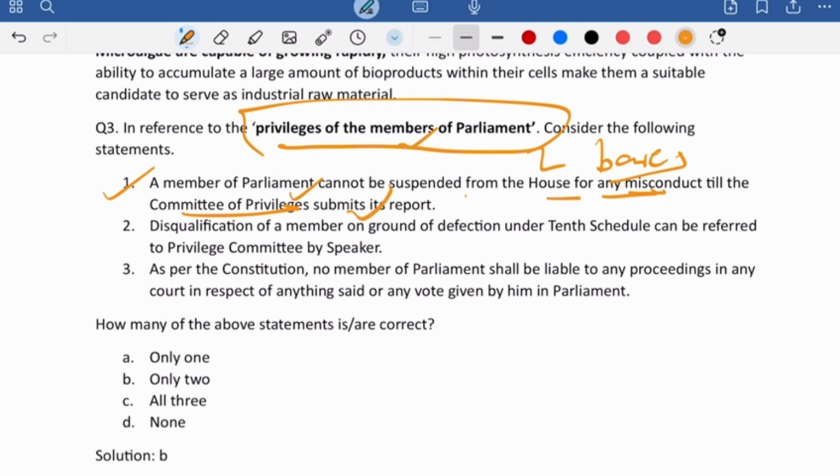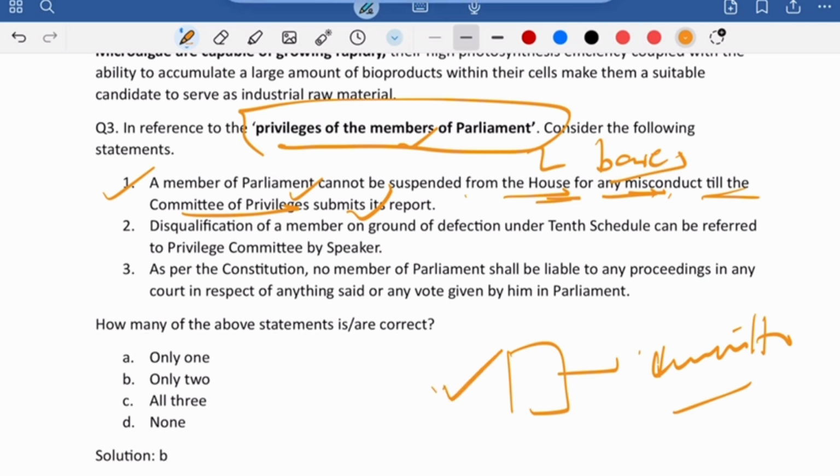Look, it's not something written in your book. What I really asked is: can a member of Parliament not be suspended from the House for misconduct till the committee submits its report? Is this a condition? The presiding officer cannot suspend if a motion is passed against the member, right? Obviously the member is going to be suspended, but what exactly I asked is whether it needs the committee to submit its report. There is no such criterion where a committee has to submit the report and only then the person can be suspended. So the very first statement stands incorrect.